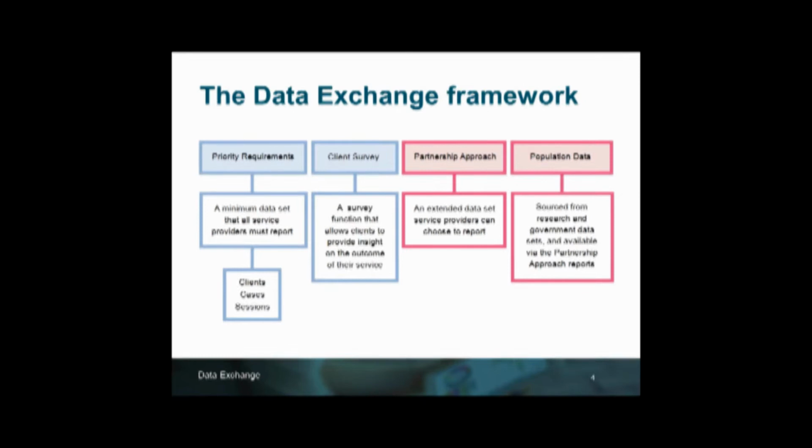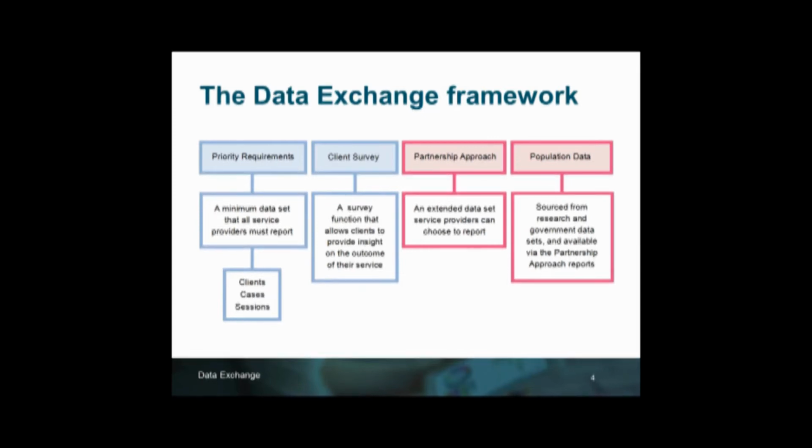On the right-hand side are the voluntary elements of the data exchange, the partnership approach. Now, the partnership approach is focused on outcomes measurement and the capture of client pathways data. It is entirely voluntary and can be entered into at any stage during the life of an organisation's grant agreement. In exchange for opting into the partnership approach and providing additional data, your organisation will gain access to a series of reports in addition to the standard reports. These can be used to assist with your business planning and support improvements in service delivery.